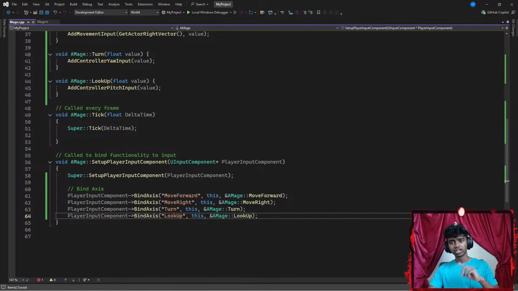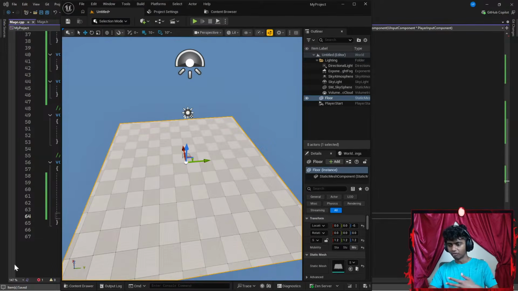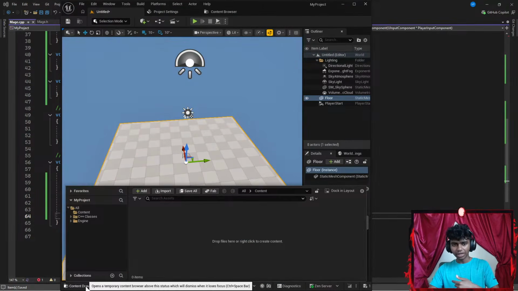If I were to hit Control S to save the code, open my Unreal Engine here, go to something like my content drawer.